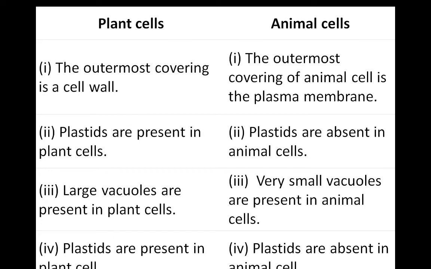Plastids are there in the plant cells. Okay, repeat it. Okay, fine. So you can write here another thing. By mistake I mentioned one thing twice, so write a different thing here. Okay, what else can we write over here? Just check. Okay, so vacuole is over, plastid is over, cell wall is over. Okay, fine. If you can write anything there, any difference that you know, write it there.